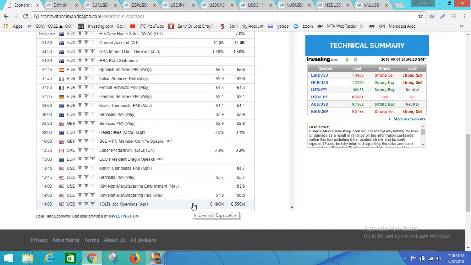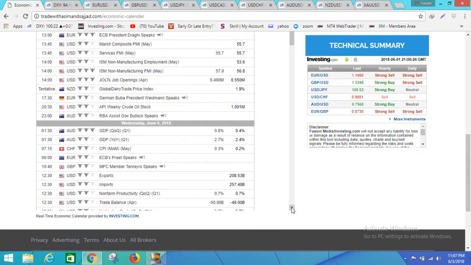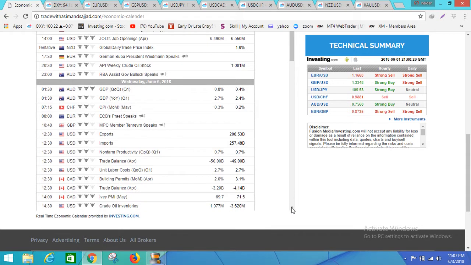And after that for US dollar, the non-manufacturing PMI and job openings can bring good volatility in the market. And then on Wednesday the biggest news will be Ivey PMI for Canadian pairs, and then for US dollar, crude oil inventories. Other than that, there are medium impact news. I'm sorry, I forgot that for Australian dollar we have GDP. This is also very good and looks like it can bring some upward movement for the Australian dollar.